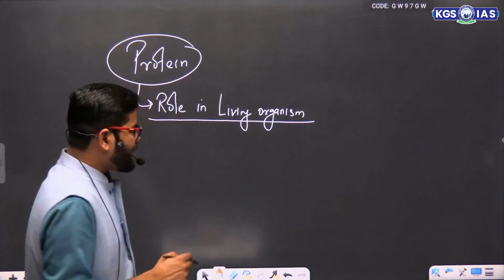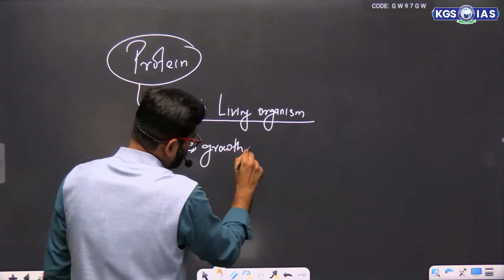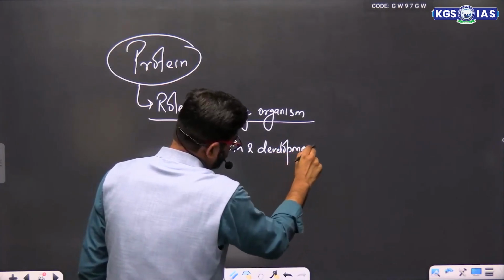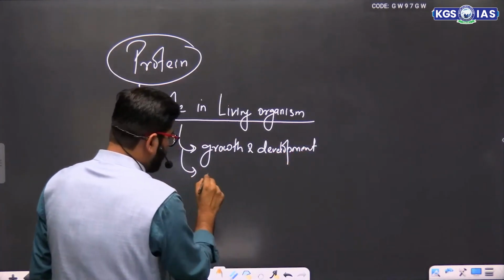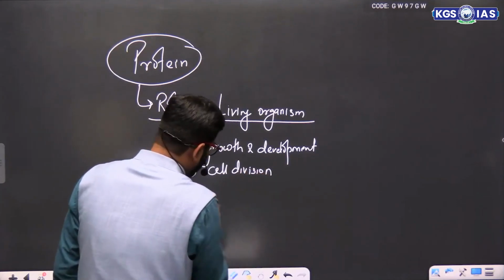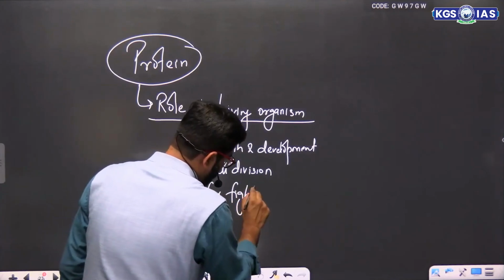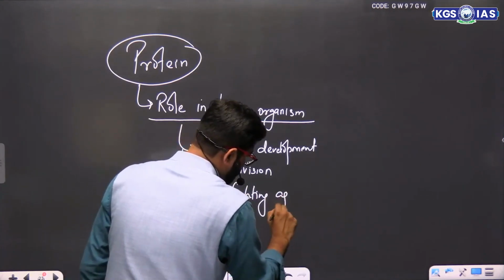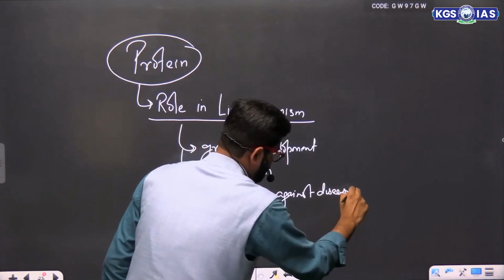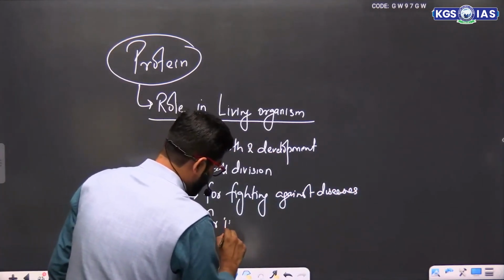Okay. So protein is responsible for growth and development. Protein is responsible for cell division. Protein is responsible for fighting against diseases. Protein is responsible for immunity building.